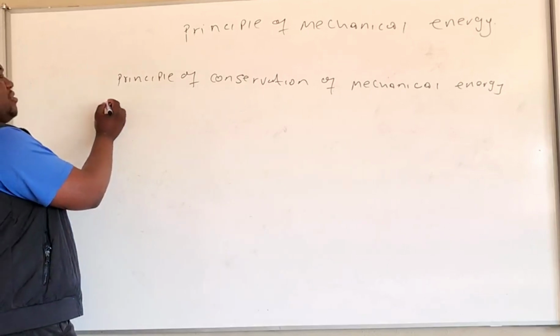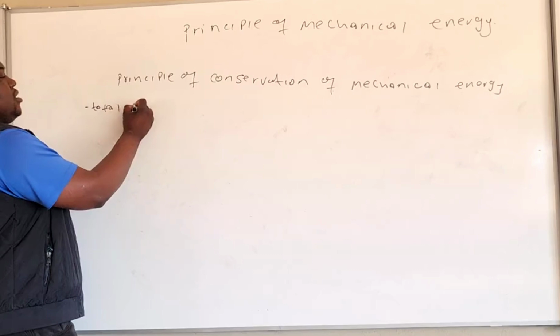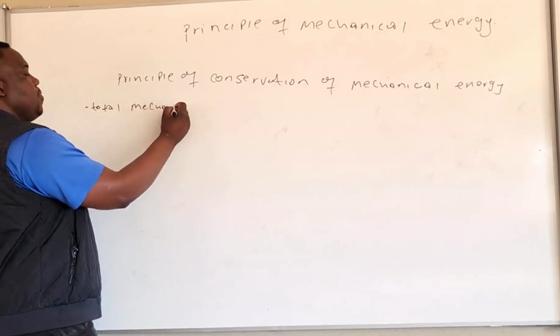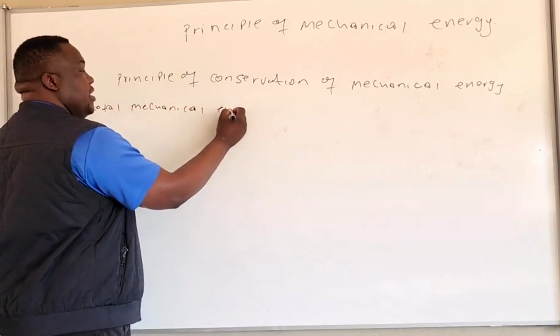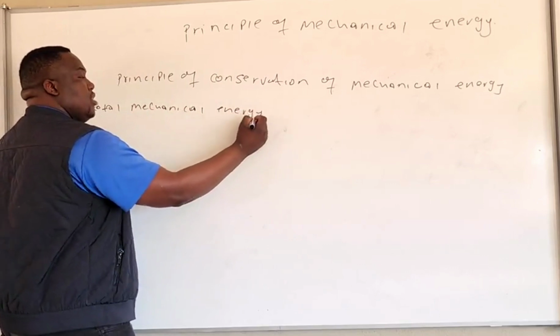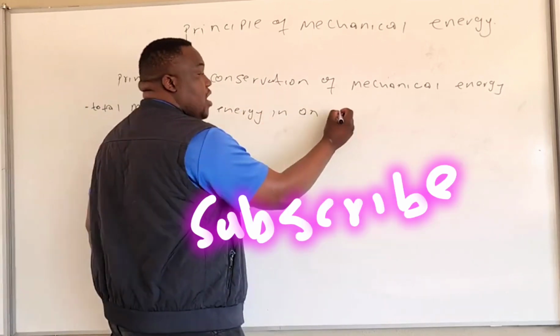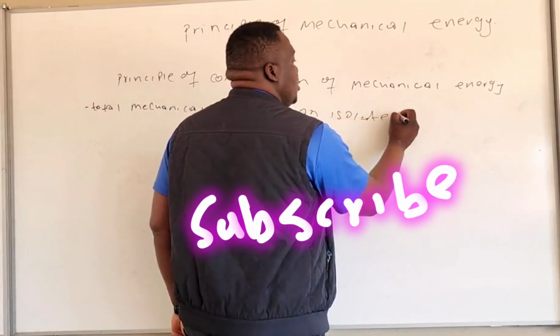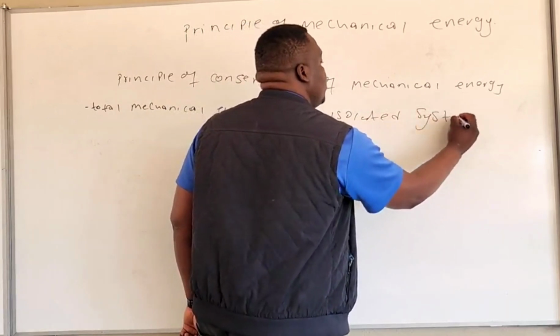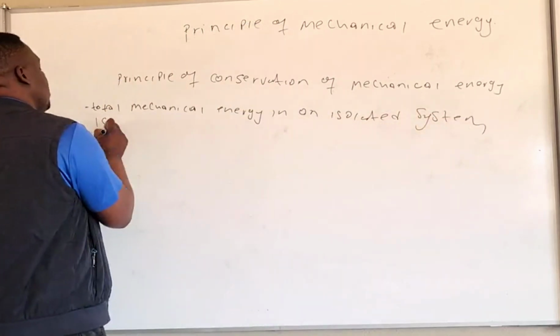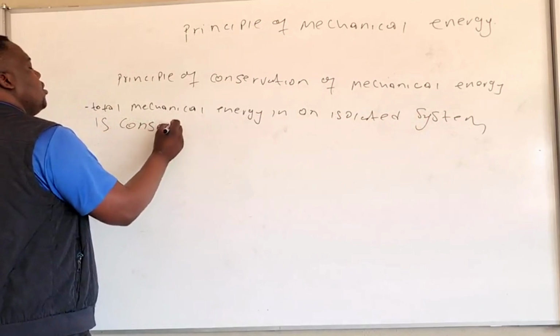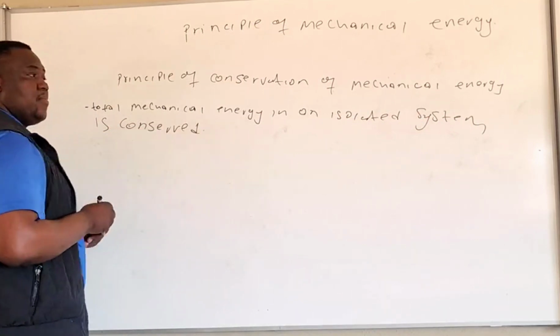The principle of conservation of mechanical energy says that total mechanical energy in the isolated system is conserved or remains constant.